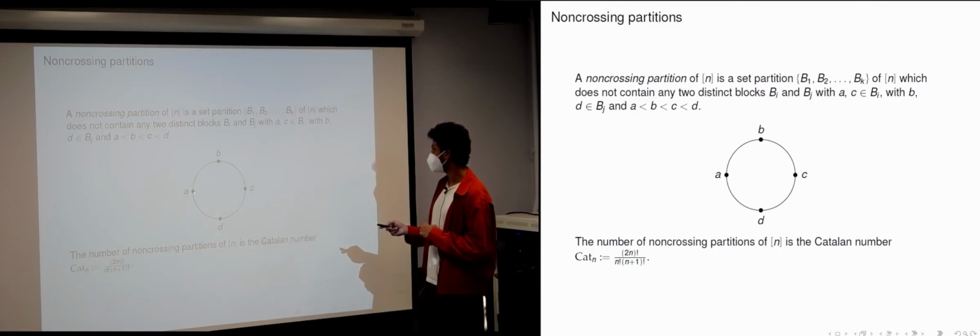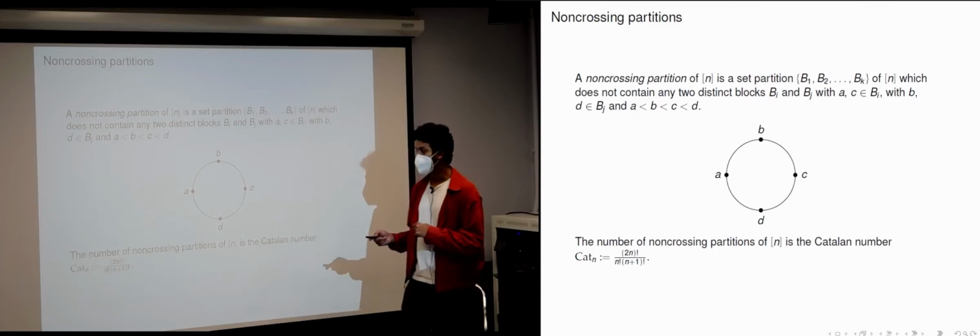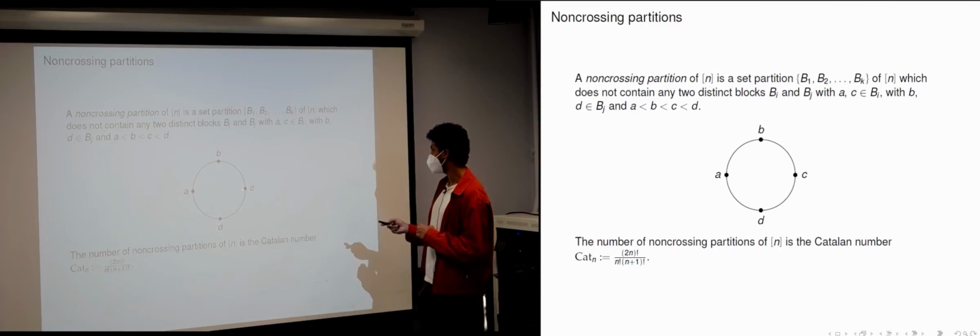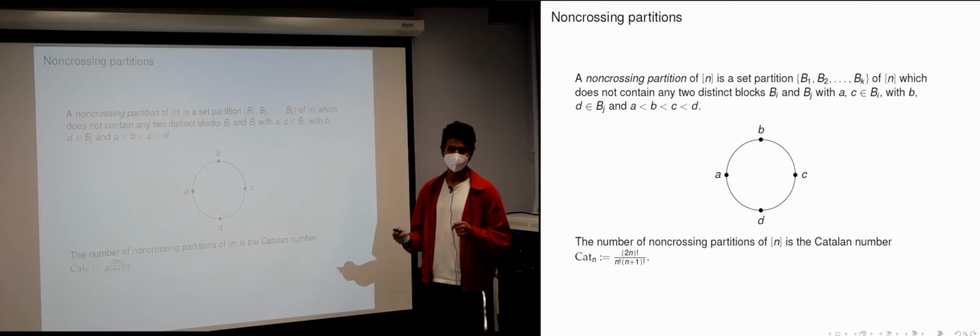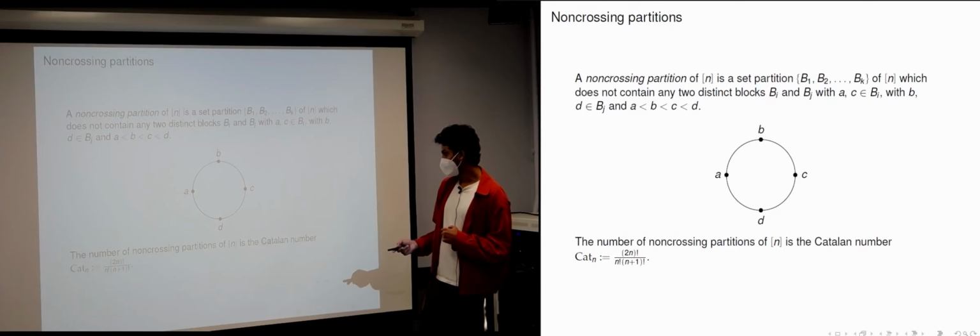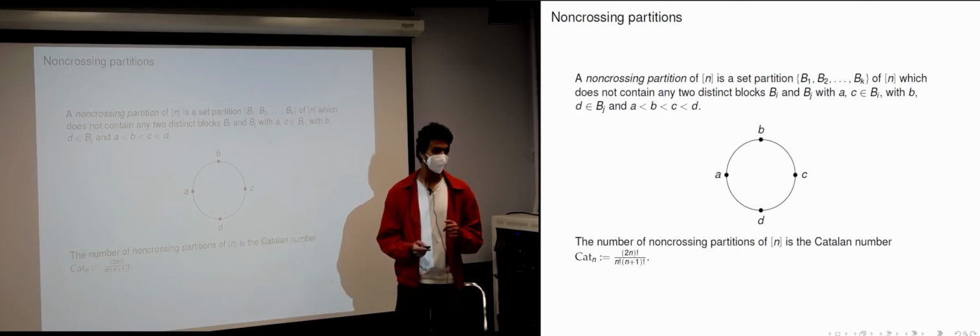So you cannot have a part that contains A and C in this case, and another part that contains B and D, because if you try to connect A to C with a line that goes through the disk, then any line from B to D which goes through the disk must cross it. So this is what you're disallowing. And it's well known that the number of these is the Catalan number.